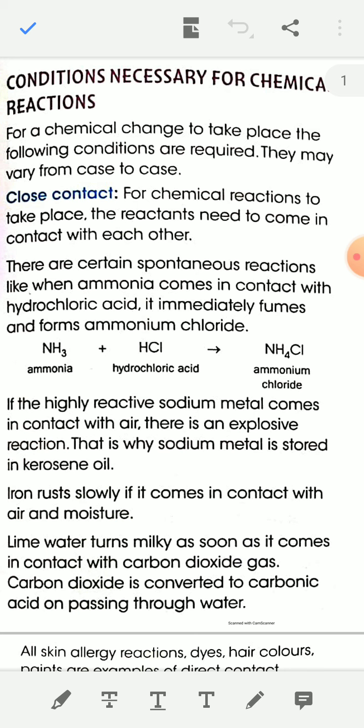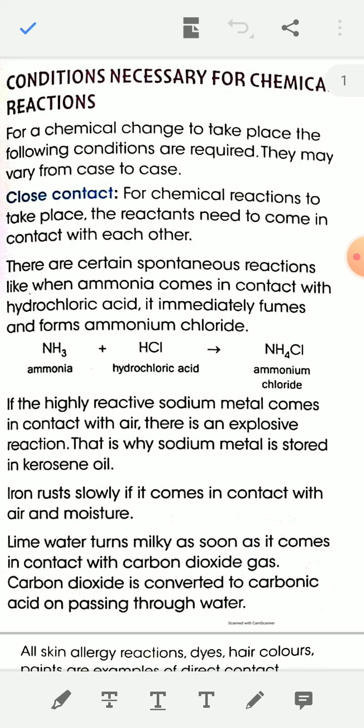Today I will discuss conditions necessary for chemical reactions. This is my second video on chapter 6, chemical reaction. In the first video I have already discussed what a chemical reaction is and the characteristics of a chemical reaction. And today I am going to discuss conditions necessary for chemical reactions.